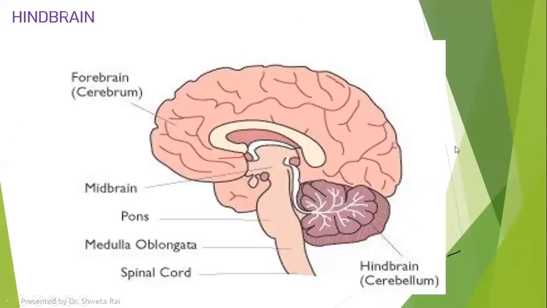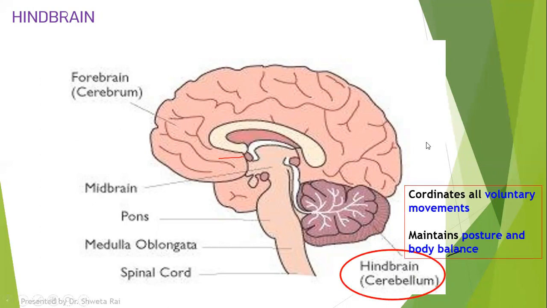Then we have the hindbrain. The first part of the hindbrain is your cerebellum and it is concerned with all the voluntary movements. It helps in maintaining posture and body balance. Whenever you are riding a bike or a cycle, you are able to maintain your balance because of the cerebellum. You must have seen people who take alcohol. That alcohol actually affects the cerebellum and that is why they are not able to maintain their body